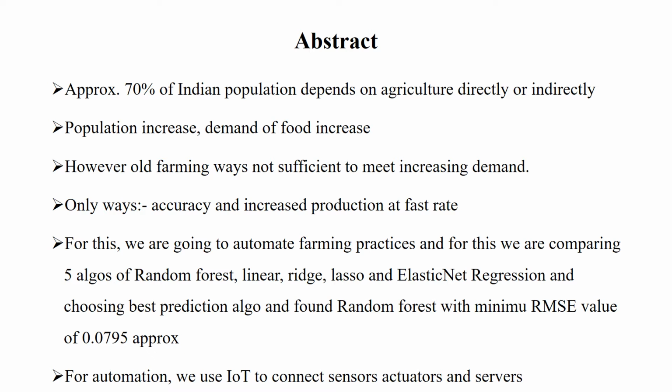When we are going to make a prediction model, we are choosing the best prediction algorithm. Now, when I was doing research, I compared 5 different algorithms, namely random forest, linear, ridge, lasso, and elastic net regression algorithms. All of these are regression algorithms. When I compared these on the basis of their root mean squared error values, I found that the random forest regression algorithm has the minimum RMS error value, approximately 0.0795. So I chose the random forest algorithm.